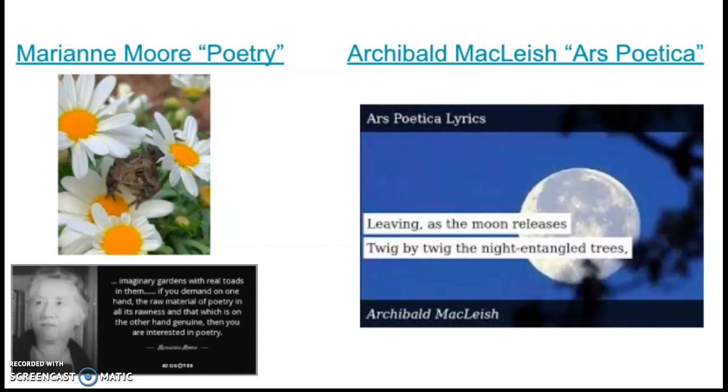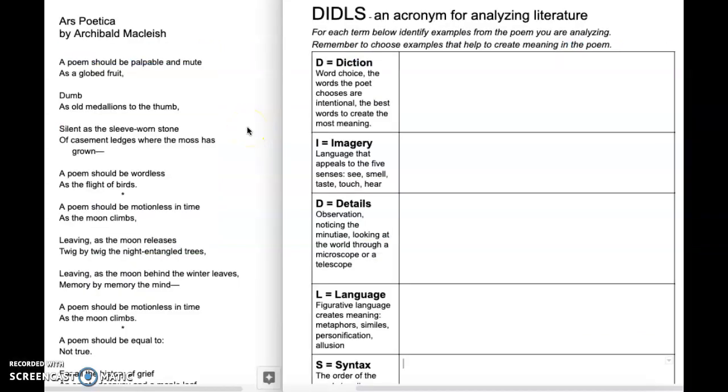Now let's read and analyze Archibald MacLeish's Ars Poetica. So we've already read the poem Ars Poetica by Archibald MacLeish. Now let's take a look at it. I think you're going to be pretty amazed with what this poem actually does once you pay attention to the details, once you observe what the poet has done. So it begins with, "A poem should be palpable and mute as a globed fruit."